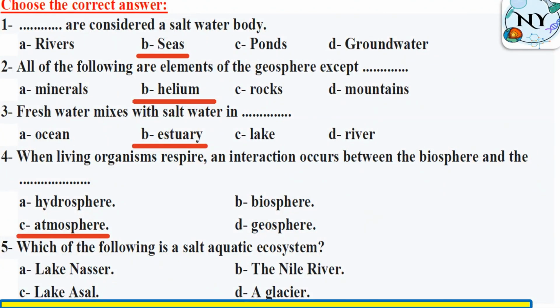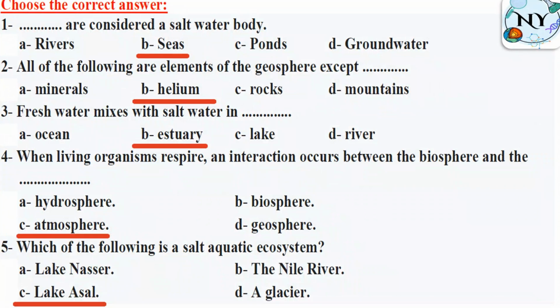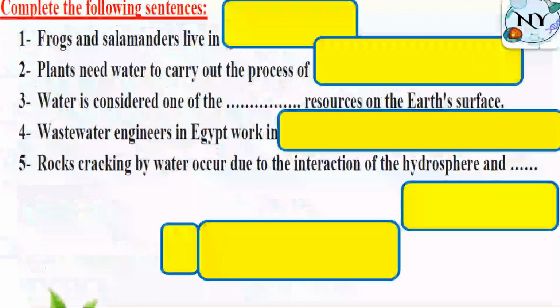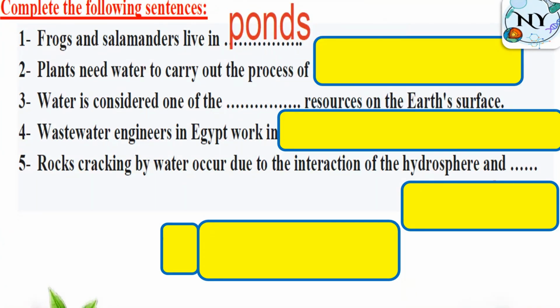Which of the following is a salt aquatic ecosystem? What do you think? Lake Asal in Djibouti, Lake Bardawil in Egypt. Frogs and salamanders live in, we said we have frogs, salamanders, some types of worms, and water lilies. All of them live in ponds. Ponds have still water, which means the water cannot move at all. And ponds also have fresh water.